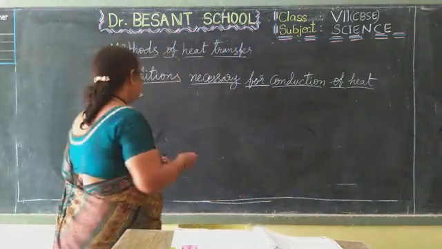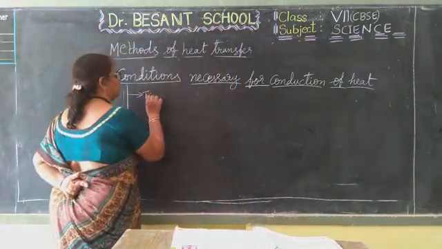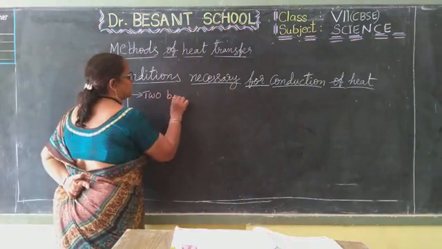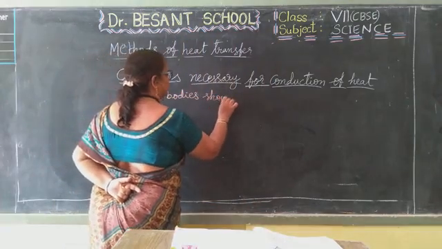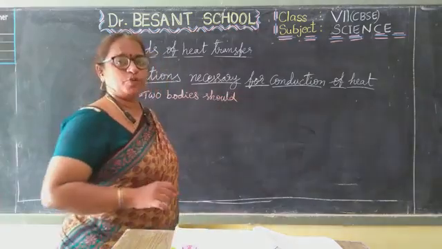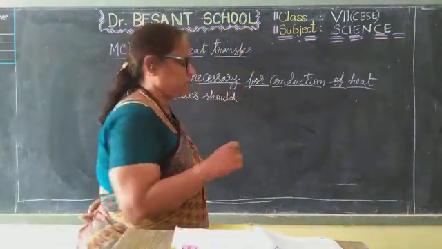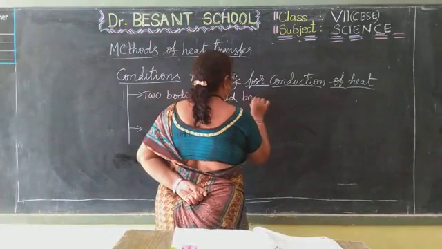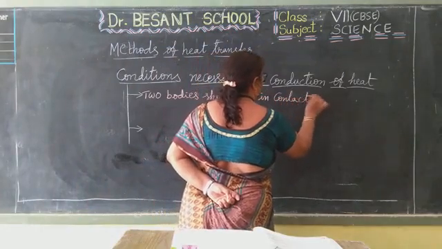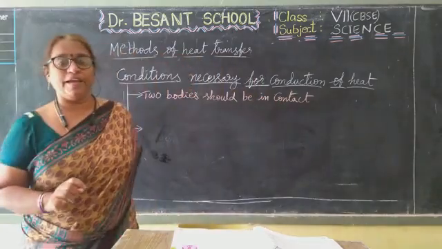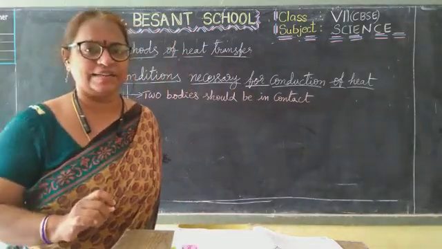So two bodies in which the heat is transferring should be in contact. This is the first condition.